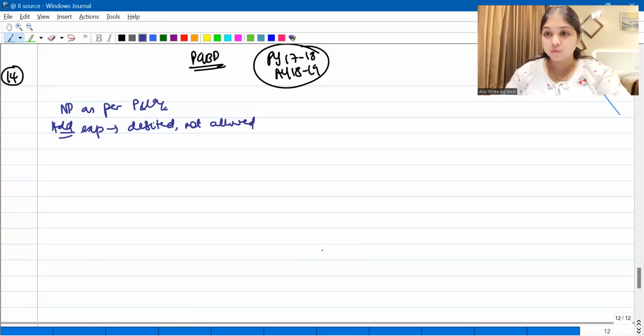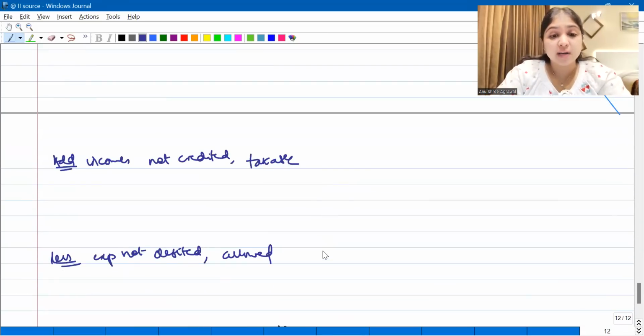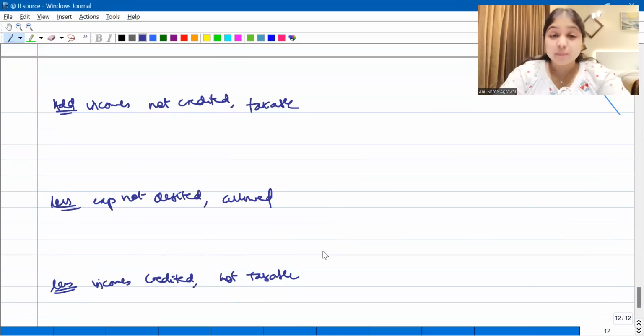We will start with net profit as per P&L account. We'll add expenses debited but not allowed. We'll add incomes not credited but taxable. We'll subtract expenses which are not debited but allowed, and we'll subtract incomes which are credited but not taxable.